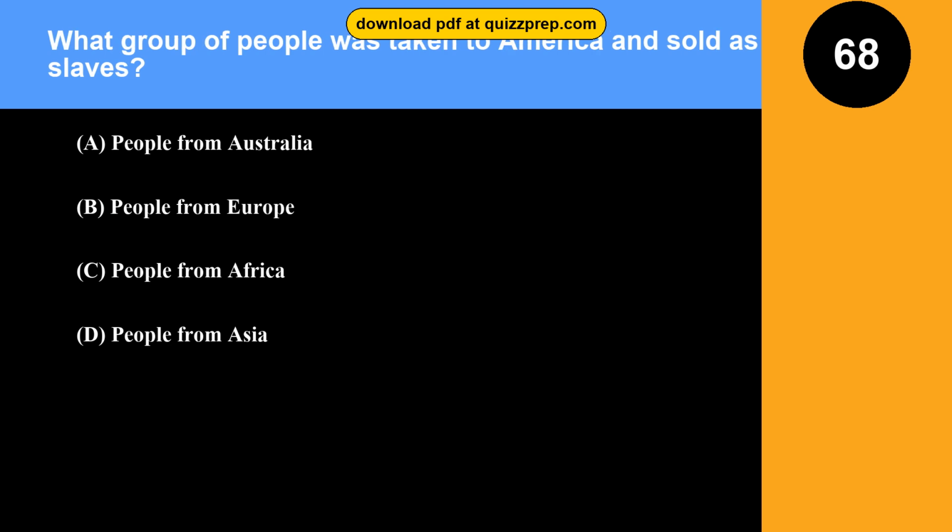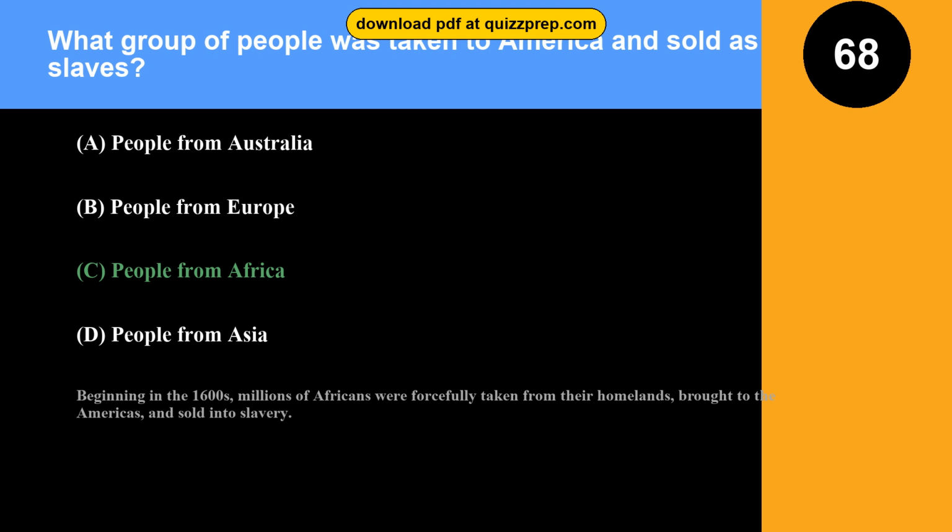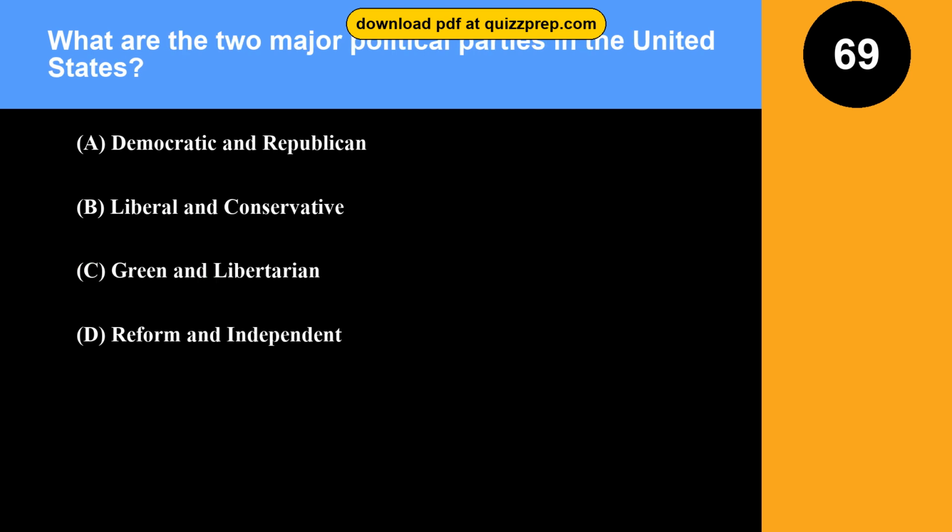Question 68. What group of people was taken to America and sold as slaves? Option A. People from Australia. Option B. People from Europe. Option C. People from Africa. Option D. People from Asia. The correct answer is option C. People from Africa. Beginning in the 1600s, millions of Africans were forcefully taken from their homelands, brought to the Americas, and sold into slavery.